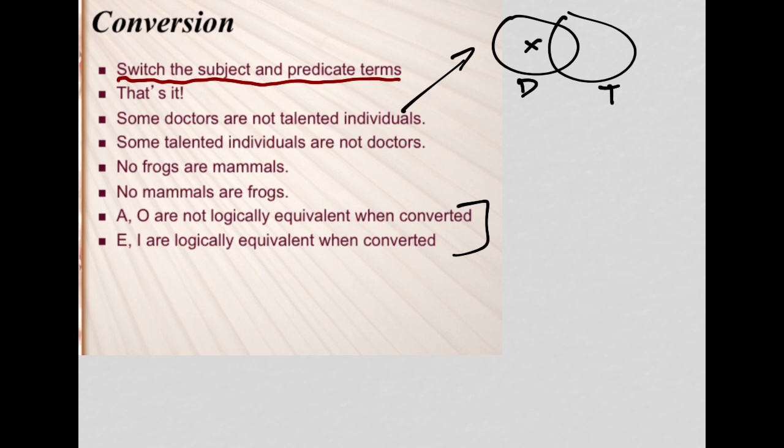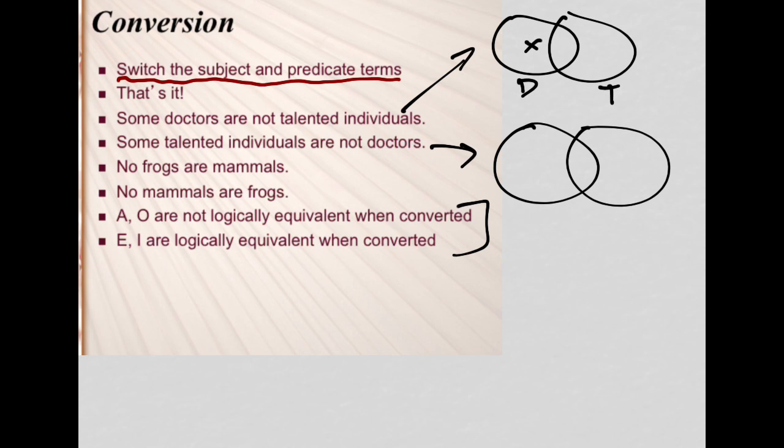So we know how to diagram that initial statement. Once you perform the operation on the statement, the diagramming will be a little bit more challenging, but we will certainly get through it here. So we'll look next at "some talented individuals are not doctors."